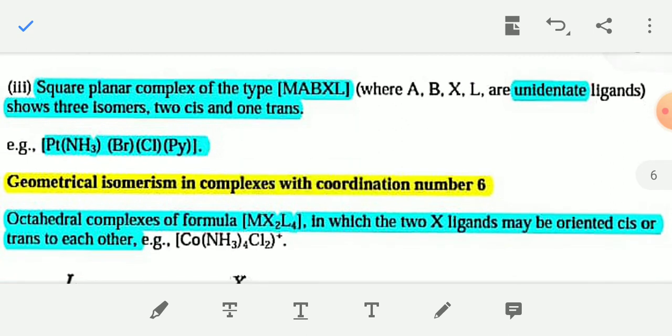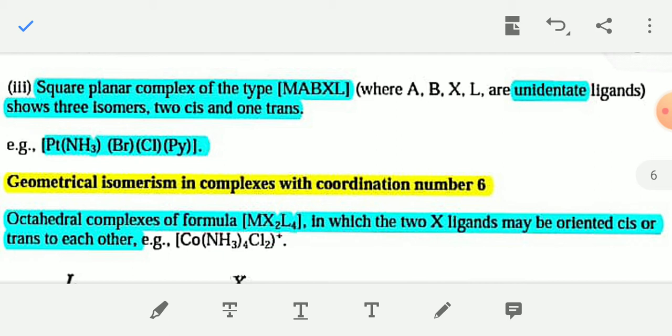And square planar complexes of type MABXL, that is, where all four ligands are different. A, B, X, L are unidentate ligands and they are different ligands, and they show three isomers, two are cis and one is trans. For example, [Pt(NH3)BrCl(py)], where py is pyridine. When four different ligands are present in a square planar coordination complex, they show two cis isomers and one trans isomer.